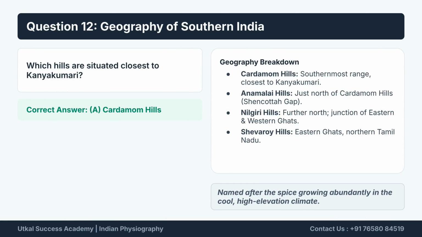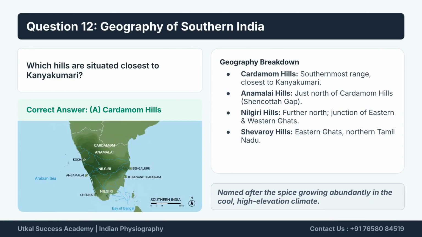The question asks, which hills are closest to Kanyakumari? The Cardamom Hills are the southernmost range. North of them are the Annamalai Hills, followed by the Nilgiri Hills at the junction of the Eastern and Western Ghats. The Shevaroy Hills are located further northeast in the Eastern Ghats.